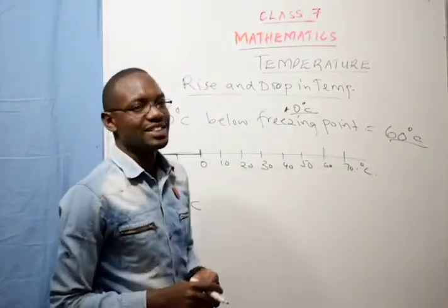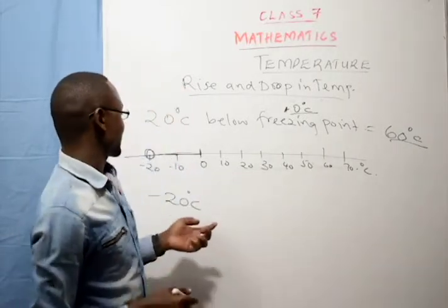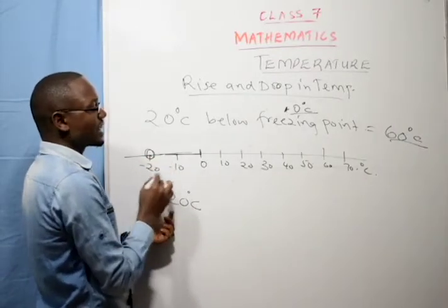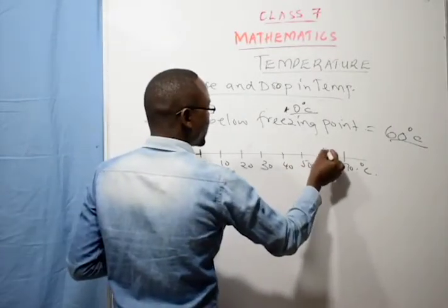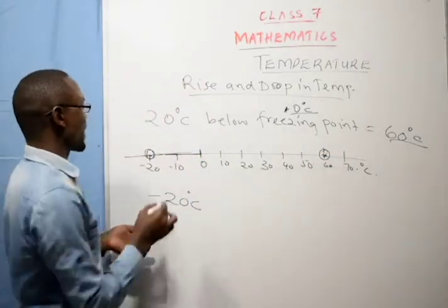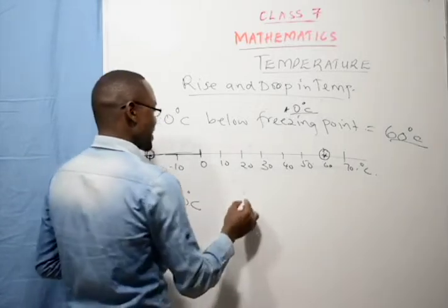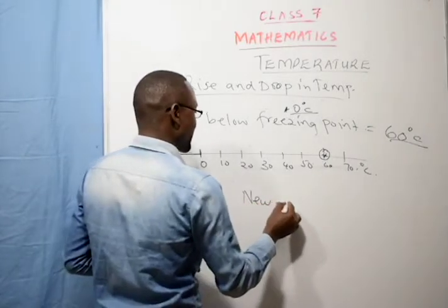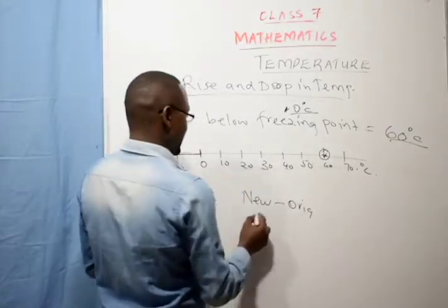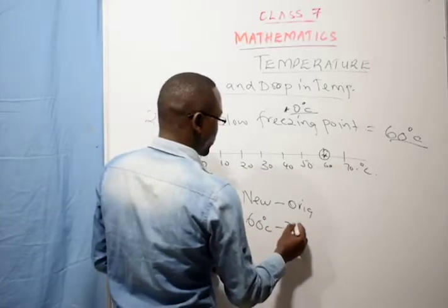What was the rise in temperature? What was the temperature rise? In this case, initially the water was at negative 20 and it was heated until the reading was 60 degrees Celsius. To get the rise in temperature, we say that the rise in temperature is given by the new reading minus the original reading. The new reading is 60 degrees Celsius minus the original reading, which was negative 20.